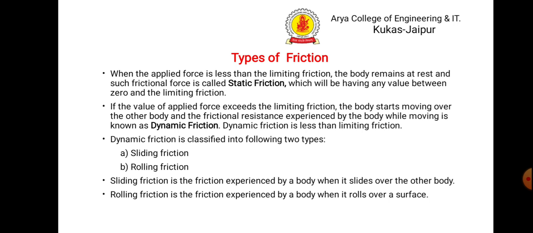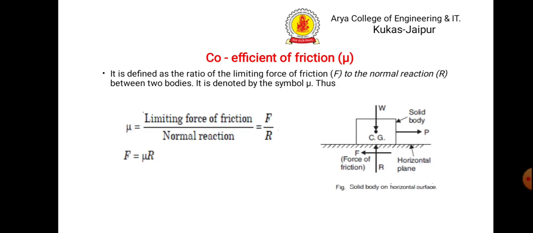Now, what are the basic terminologies of friction? First one is coefficient of friction. It is defined as the ratio of F, that is the limiting force of friction, to the normal reaction R between two bodies. It is denoted by the symbol mu. As you can see in the figure, W is the weight vertically downward. For this, there is a normal reaction from the plane. P is the force applied. As the force is applied towards the right, the force of friction will be towards left.